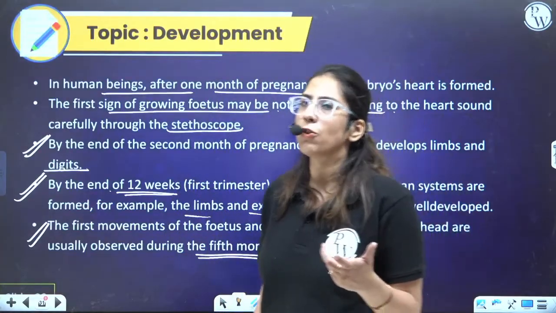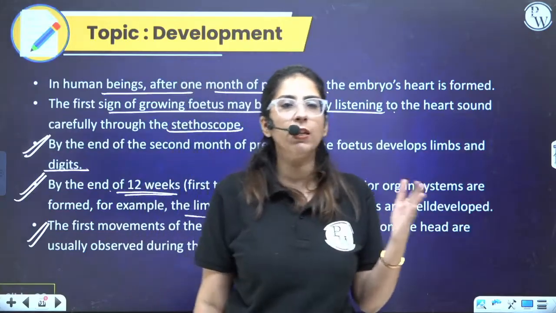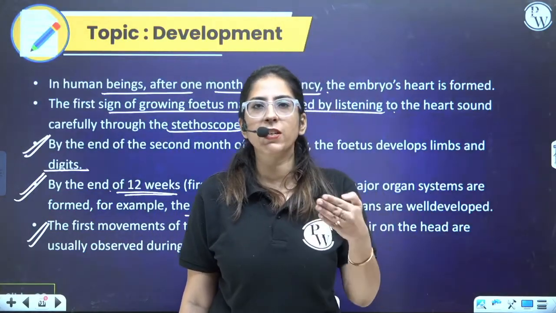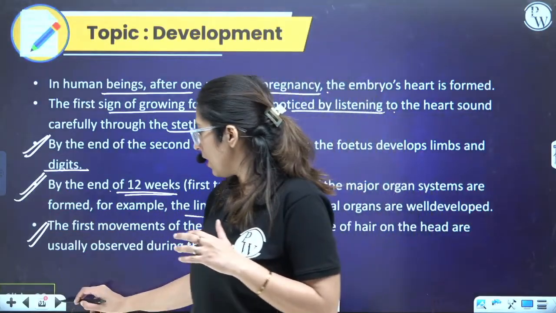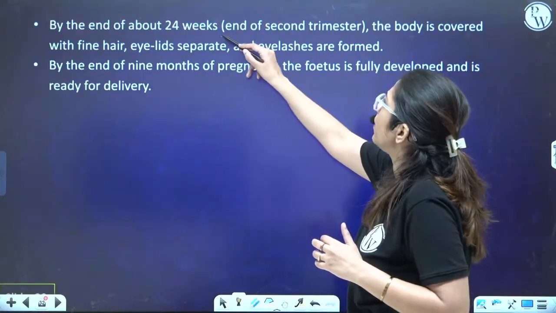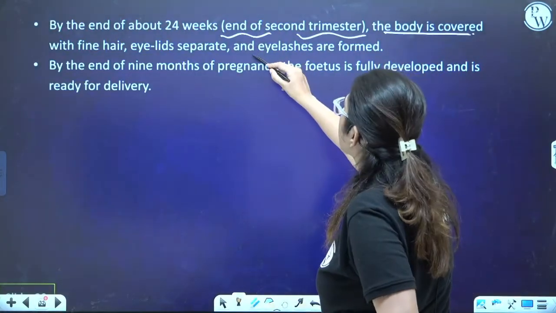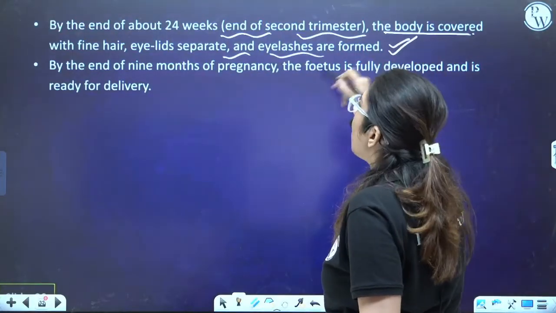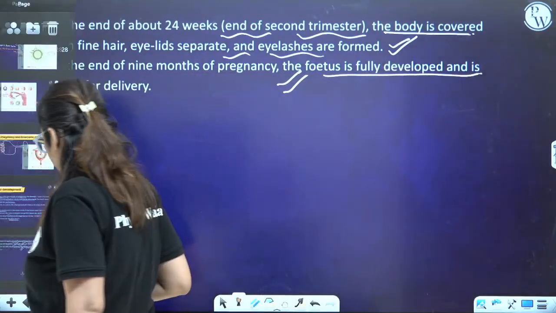If you will be a gynecologist, you will be looking at all these symptoms, whether they are occurring properly or not. You have to go through them. Okay, if it is there, that's great. That means the proper development is there. Clear? By the end of the 24th week, second trimester, the body is covered with a fine hair. Eyelids, eyelashes start forming. By the end of the 9th month, the fetus is fully developed and ready for the delivery. Clear?